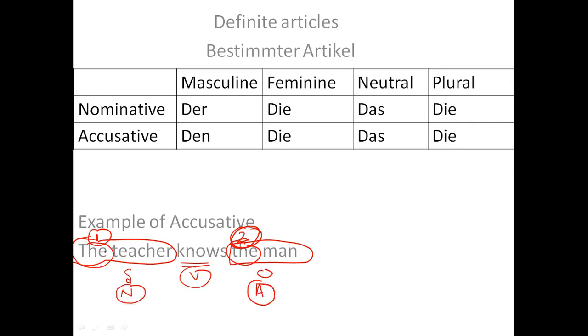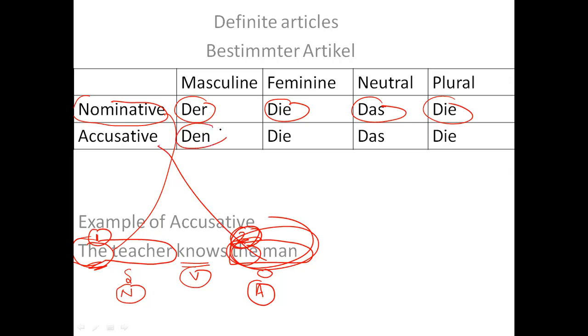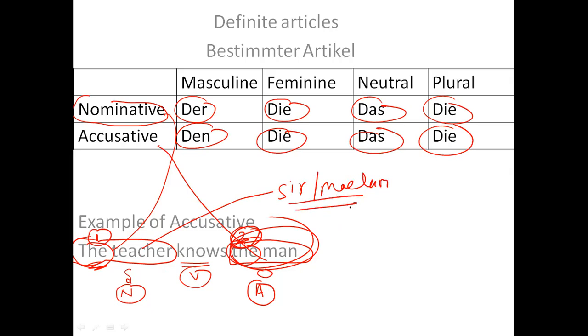So if I need to write the teacher, the answer has to be from the nominative table. The answer has to be either der, die, das, or die. Out of these four, and the man is accusative, hence it has to be either den, die, das, or die. Now if I say the teacher, the teacher can be sir or madam. So let's take it as, in German we say Lehrer is for sir, and Lehrerin is for female teacher.